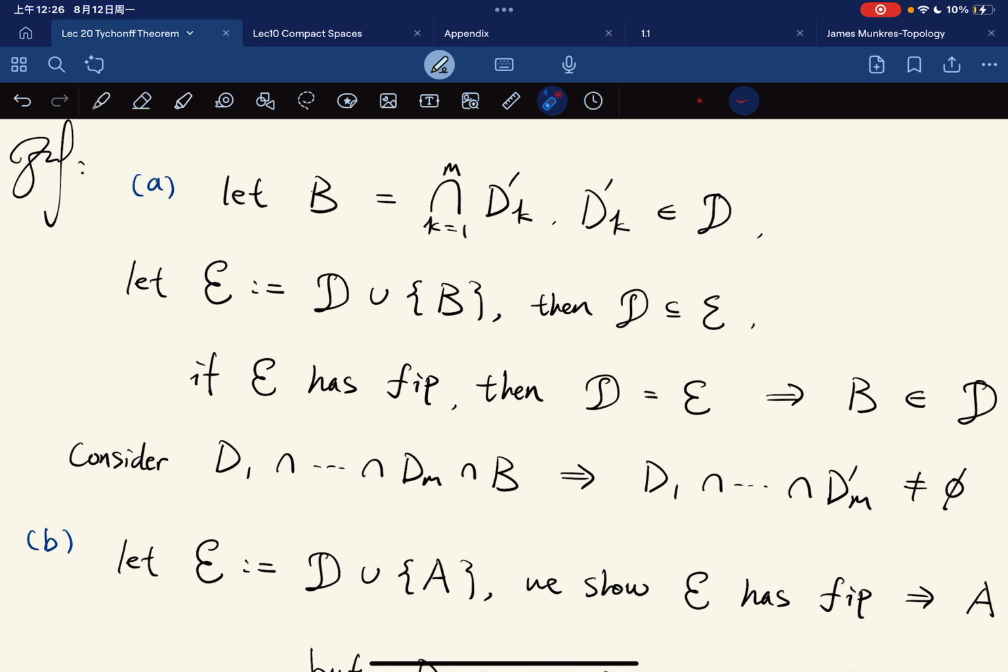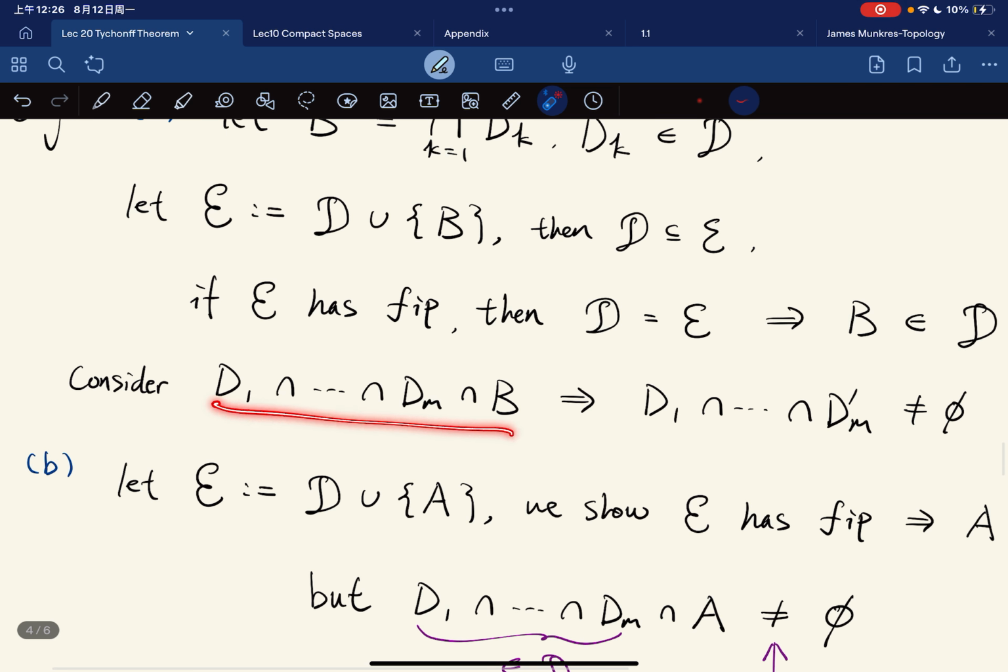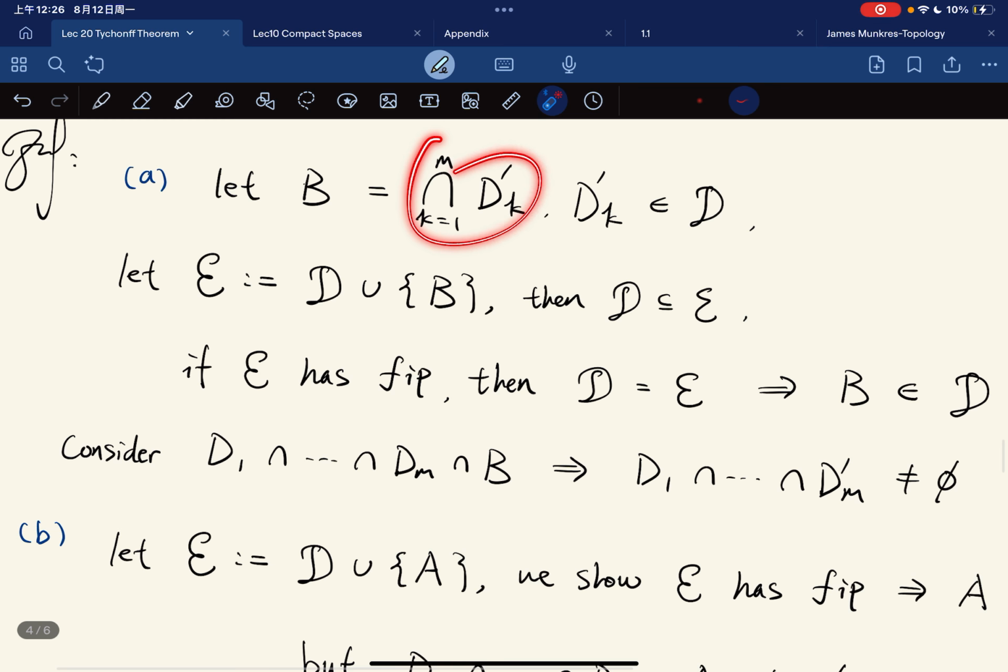But to do this, it's also simple, right? For example, if you have a finite intersection of sets that B is not in, then automatically we have it true. So we have to mix the B inside the finite intersection. Because we have this, it is again a finite intersection. So we're done.